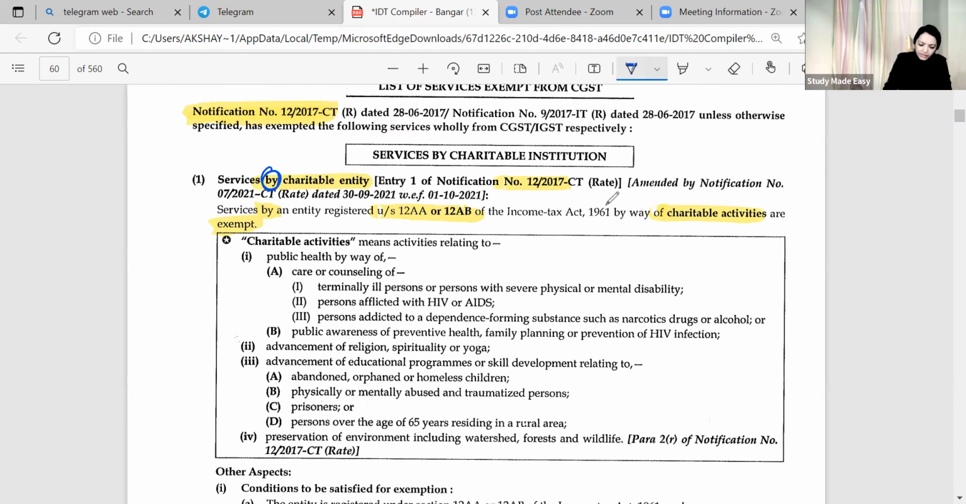So when my charitable entity is registered under this section, basically this section will not exist after some time. It would be only 12AB. But for the time being, as transition provisions are going on, they have written 12AA also. So when my charitable trust is providing charitable services, charitable activity, it is exempt. So basically now, straightforward. Charitable activity, yes. By charitable entity, yes. Registered under 12AA or AB, yes. Then it is exempt. So this is purely just part of reading.